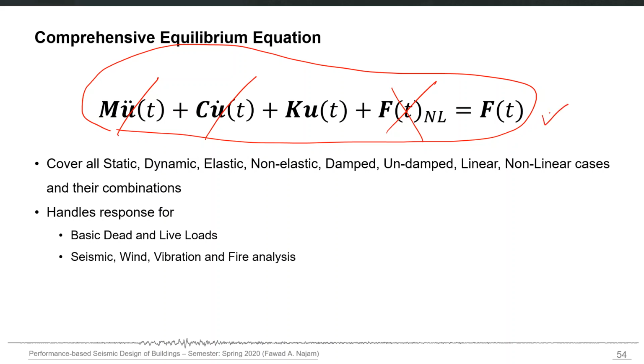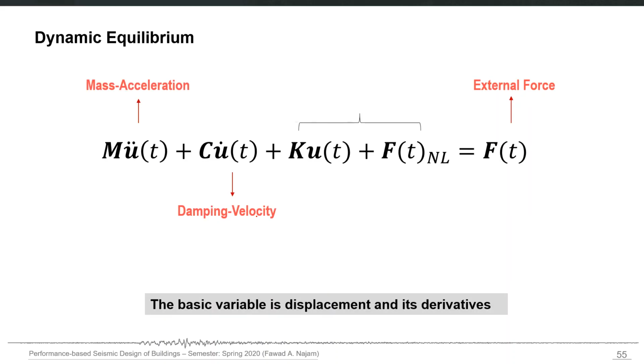It can handle anything. It has the stiffness displacement part. Previously we were calling it the elastic restoring force part, but now since we know that it may not always be elastic, it may be nonlinear also, so we just call it the stiffness displacement part. Mass acceleration and damping velocity and the applied external force. So the basic variables, we know that it is u and its derivatives, displacement and its derivatives. Displacement is then used again to calculate internal forces also.